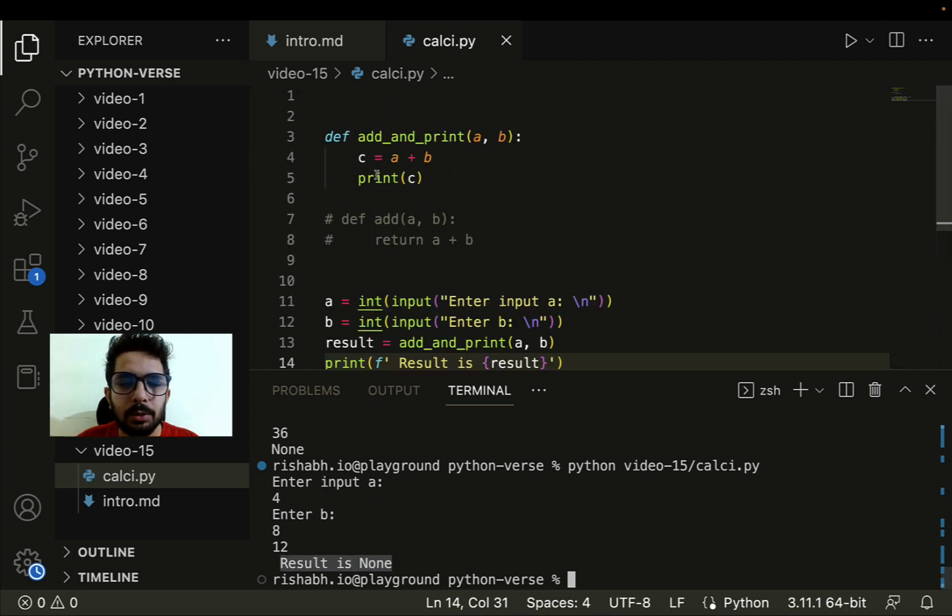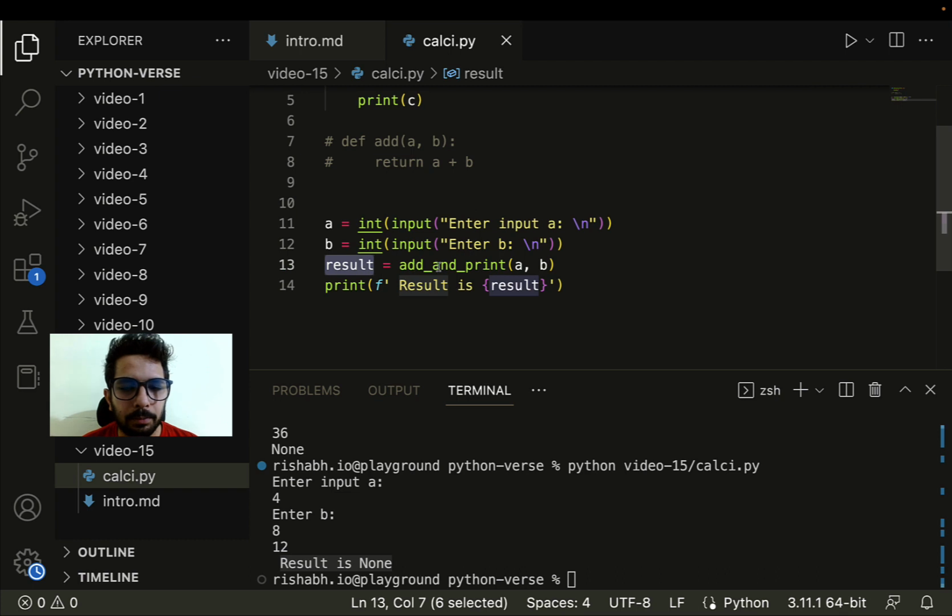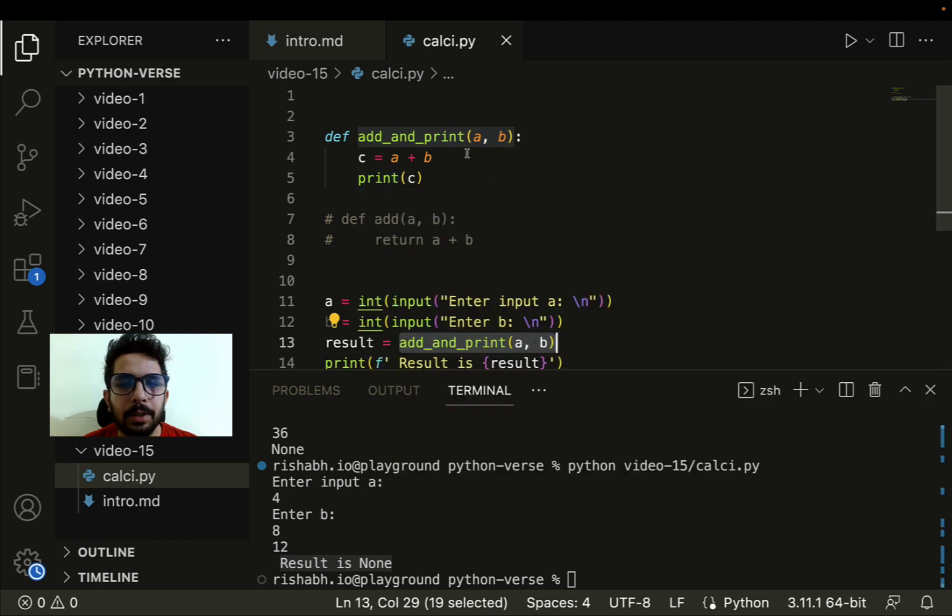Even though the function is doing its job, as you can see, this function is not returning anything to the caller. This is the piece of code where we called this function, in this statement add and print, right? But we are not returning anything. So by default, if there is no return statement present in the function, then it will return a None type.